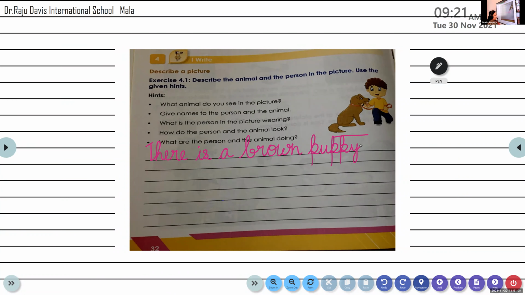Very good, Karthik. And let us give it a name. Do you remember the name of the brown dog about which we have learnt in standard 1? Do you remember that? Yes. What is the name of that dog? The brown one with long ears. Do you remember the My Dog? What was the name of that lesson?